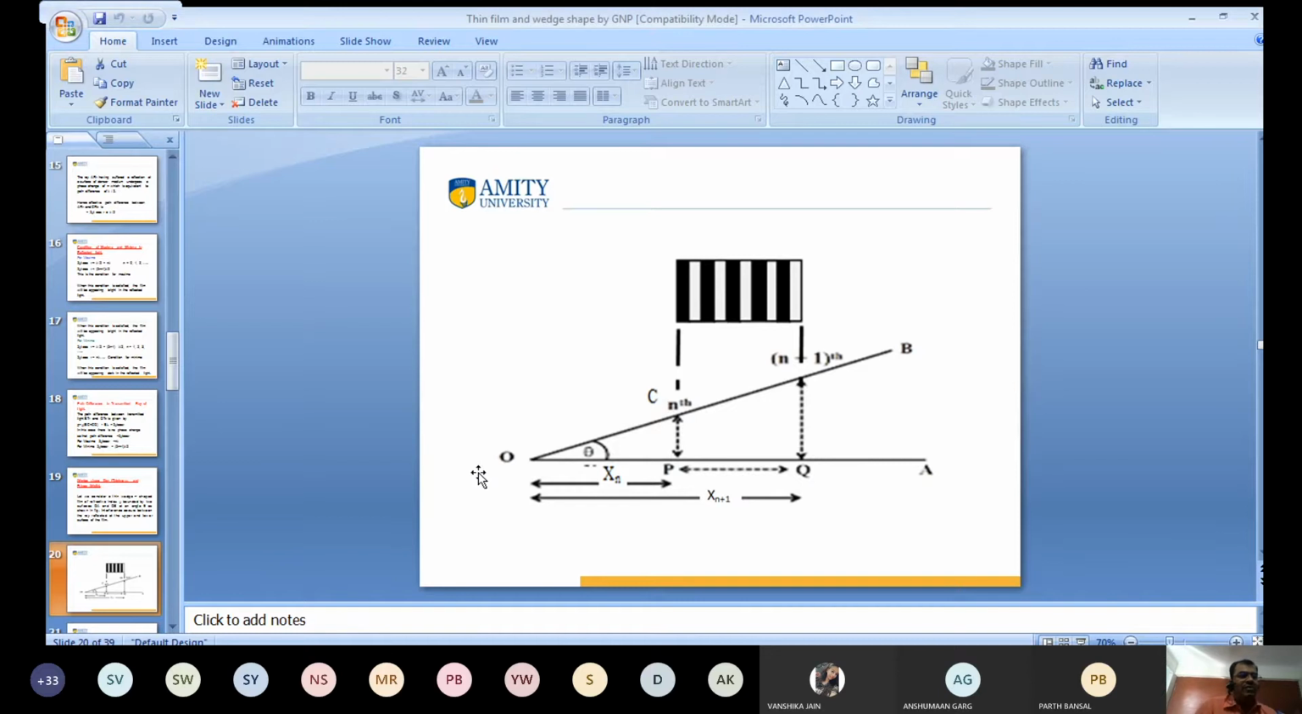Again, I want to say you like this. This one is the upper surface and lower surface. If they are at a small angle theta, this is called wedge shape. Clear? You get my point?